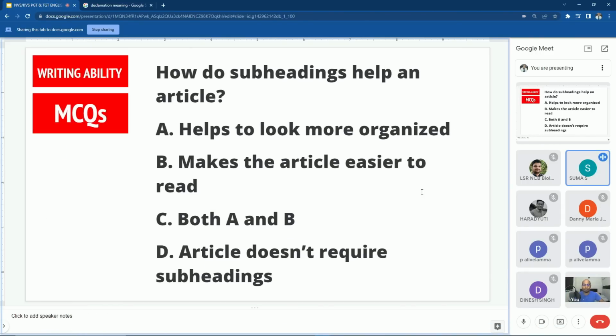How do subheadings help an article? Helps to look more organized, makes the article easier to read, both A and B, article does not require subheadings. What is the answer? Both A and B, sir. Correct. So we need subheadings to help the article look more organized and make it easier to read. Next question.